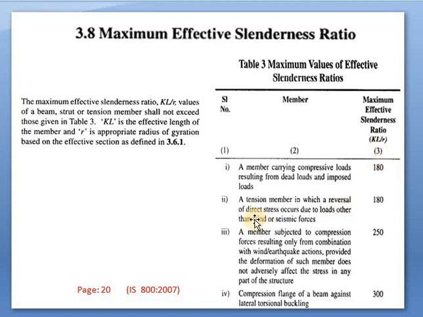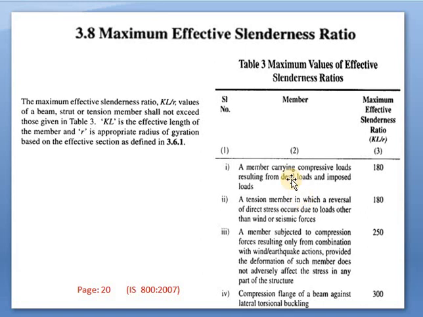If there is a tension member with a reversal of direct stresses due to loads other than wind or seismic loads, but it should be a reversible load, again the same value is taken as 180. If the members are subjected to compressive forces resulting only from a combination of wind or earthquake actions, provided the deformation of such members does not adversely affect the stress in any part of the structure, we will take KL by R as 250. Again, for the compression flange of a beam against lateral torsional buckling, we can take KL by R as 300.